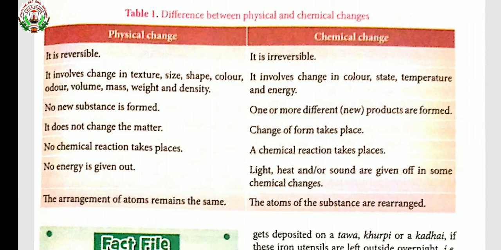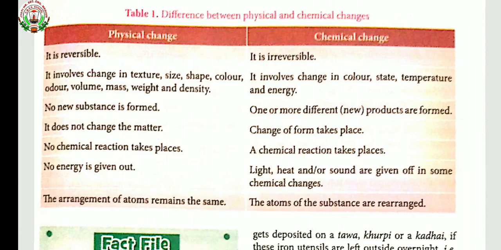Under physical change, no energy is given out. But in chemical change, light, heat and sound are given off in some chemical changes. I will give you an example, especially the Diwali festival. You love to burn or burst crackers. What you will observe when you are burning a cracker is that heat, light as well as sound is produced. So burning of a cracker is which type of change? It is a chemical change.